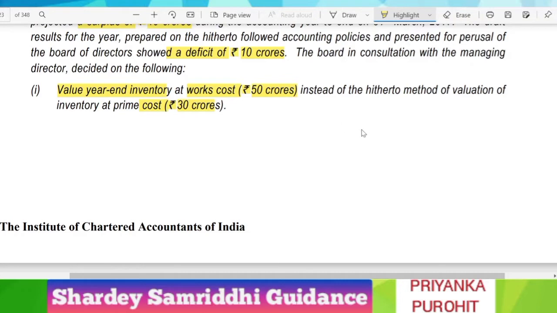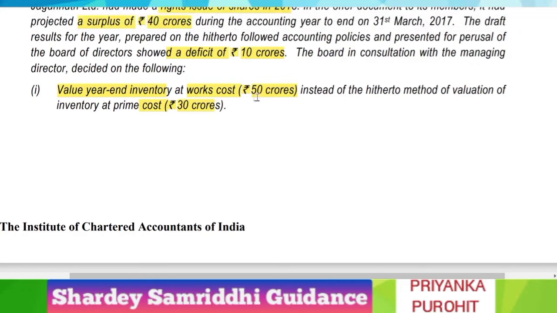As per Accounting Standard 2, we have to follow cost or NRV whichever is lower. So here the valuation must be on 30 crores, but they are trying to work on 50 crores because if they increase closing stock value, then it will increase the profit also.